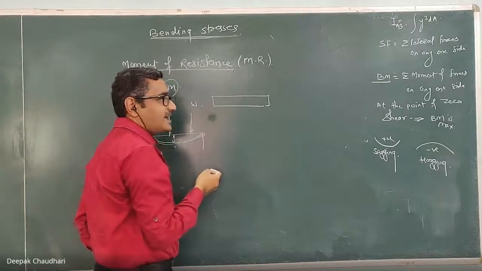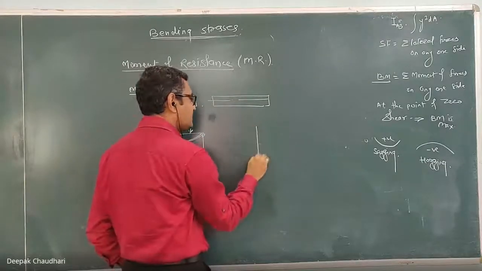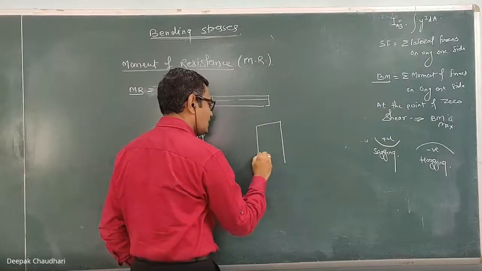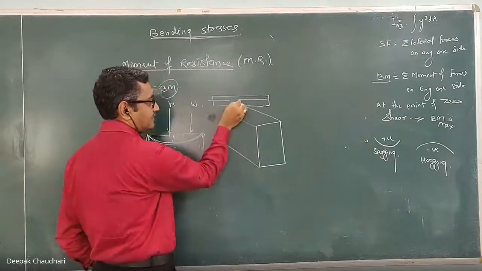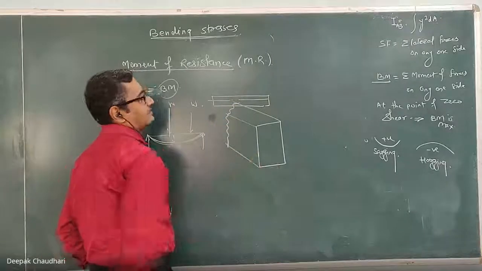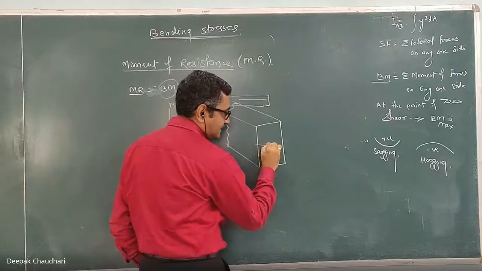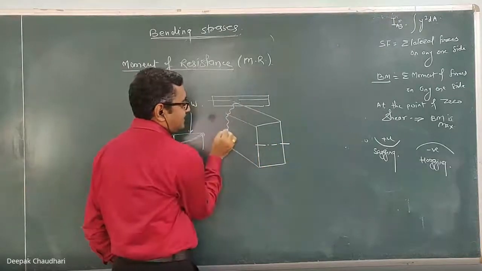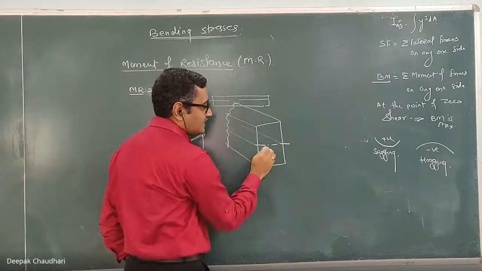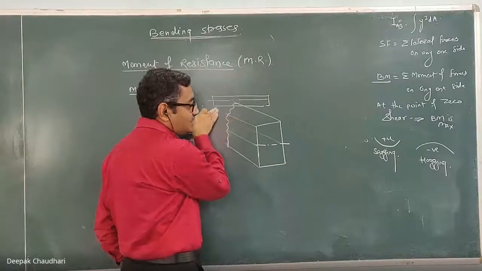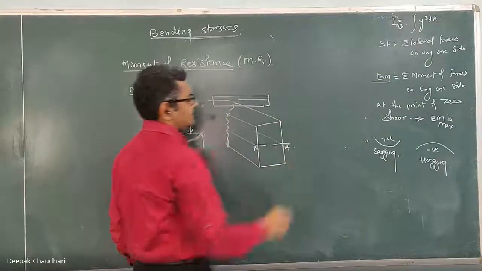which is subjected to the sagging bending moment. Since it is subjected to the sagging bending moment, if I draw the cross section, this is the beam, and this is the cross section. Here, this is the neutral layer. The intersection of this neutral layer with the cross section is known as the neutral axis. So this is the neutral axis.